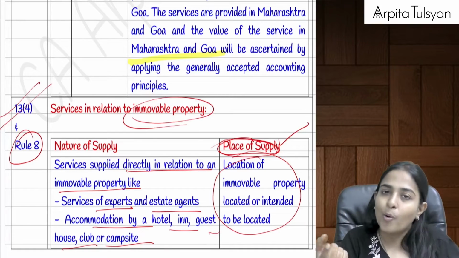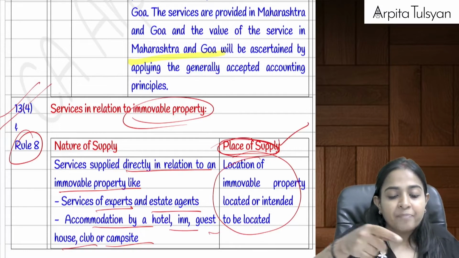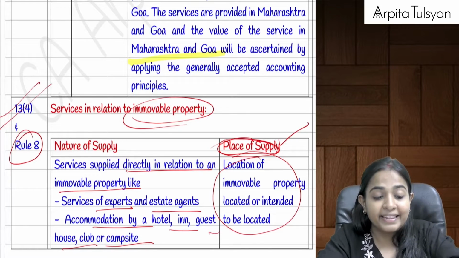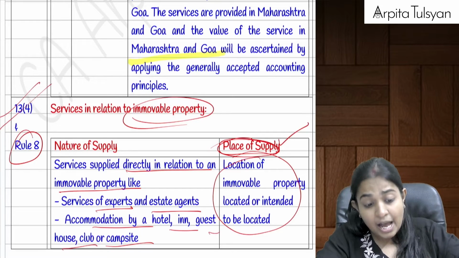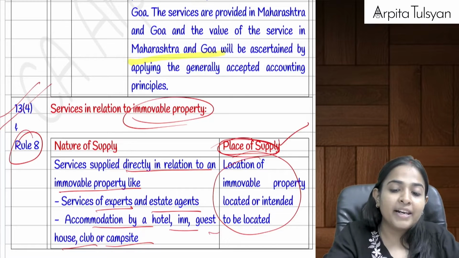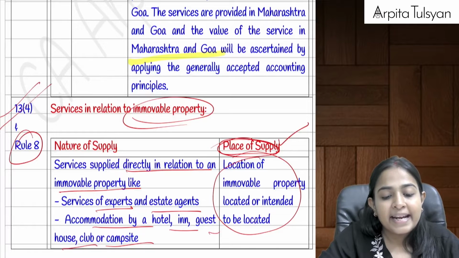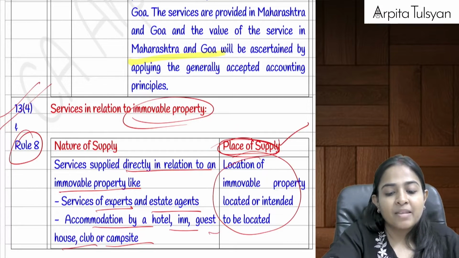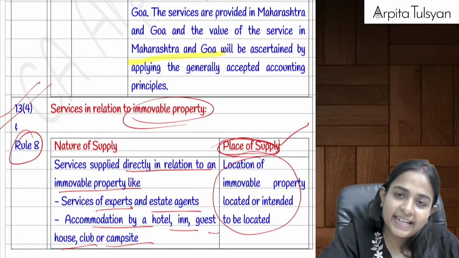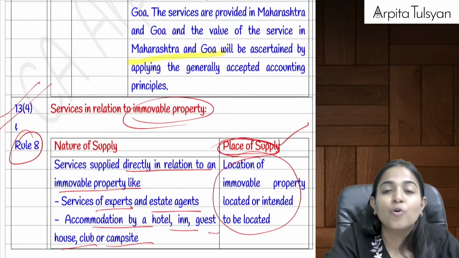So first option, go and refer the contract or agreement, divide in the proportionate value. If nothing is specified in your contract or agreement, then they are telling that please go and refer rule number 8. Do you recollect? What is there in rule number 8? No, ma'am, we don't recollect. Why? Because rule number 8 is a new one. Rule number 8 says that please do the bifurcation as per rule number 4.